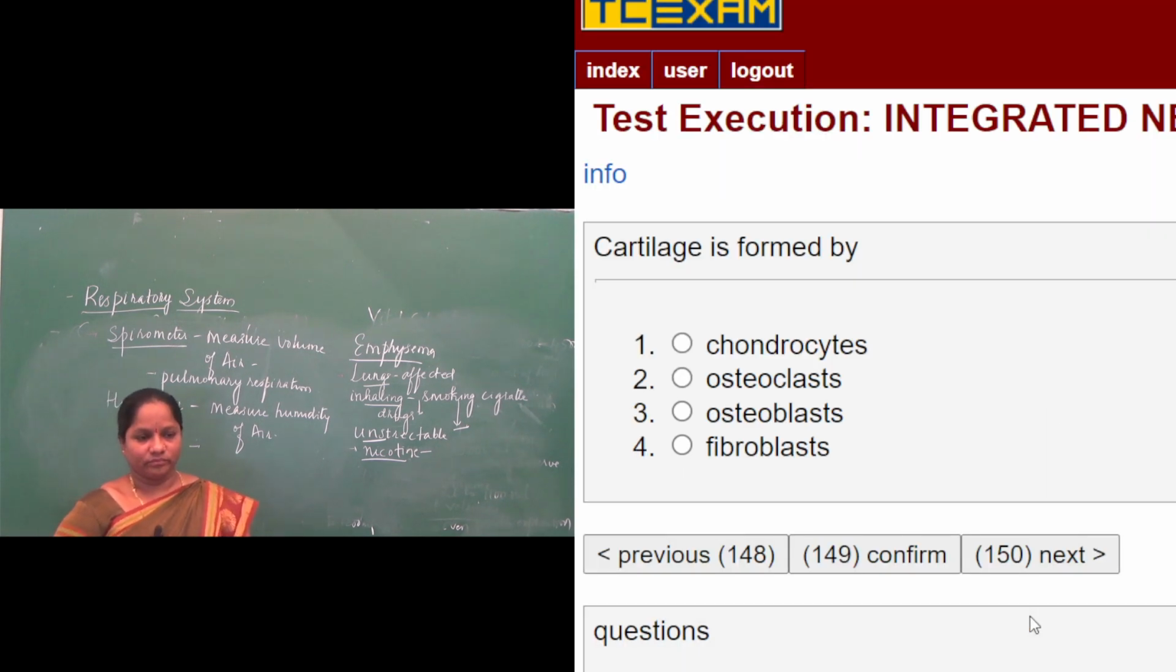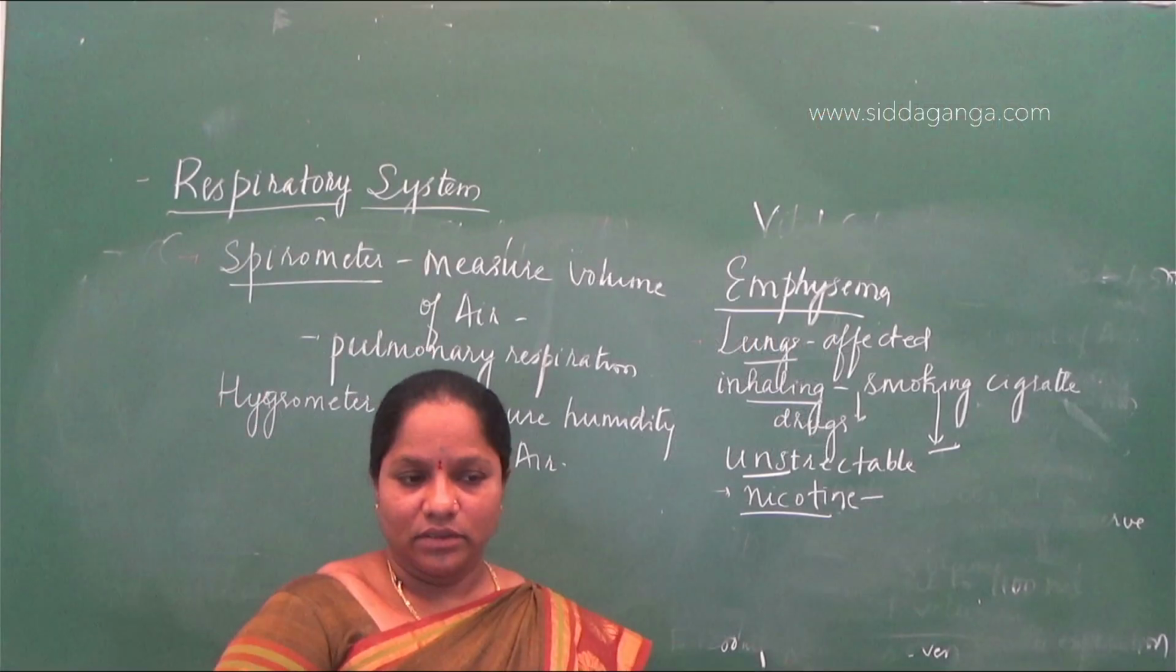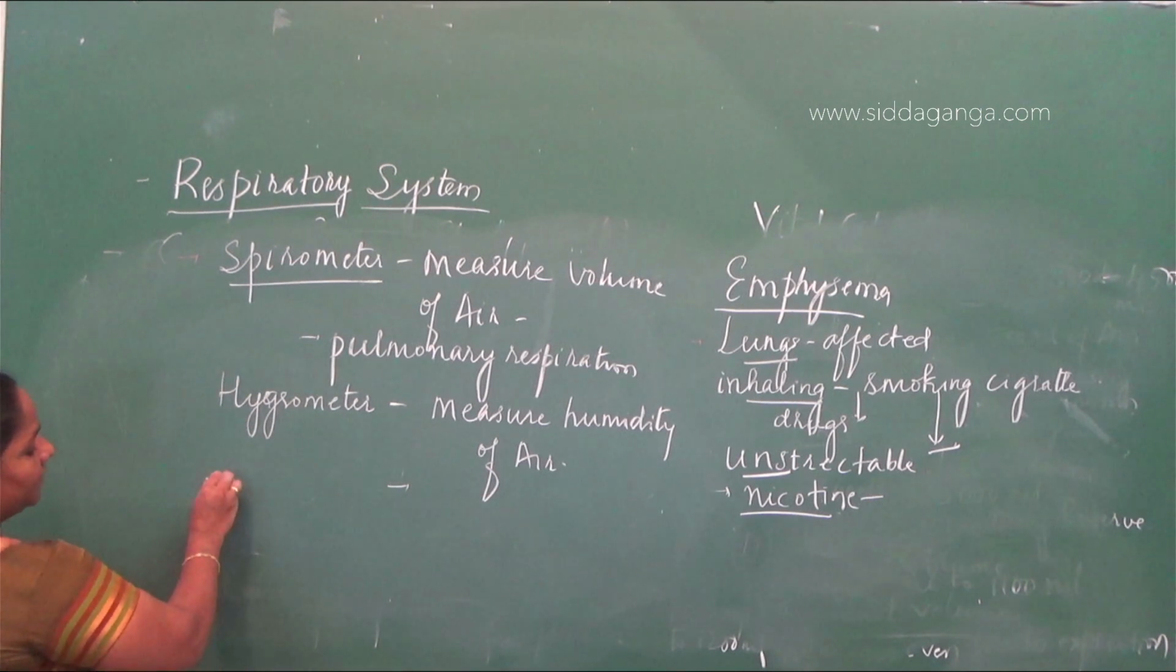Next one. The next question is, cartilage is formed by. So the connective tissue. When we read the connective tissue, we come to know that there are connective tissues like blood, then cartilage and even the bone. So here, cartilage is formed by. So the outer covering of cartilage, as I told in the previous question. They are asking, the cartilage is formed by which type of cells? So the cartilage is made up of which type of cells?